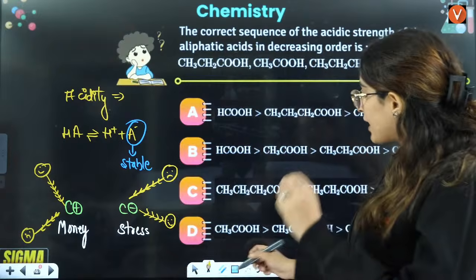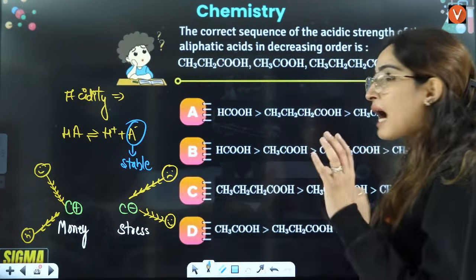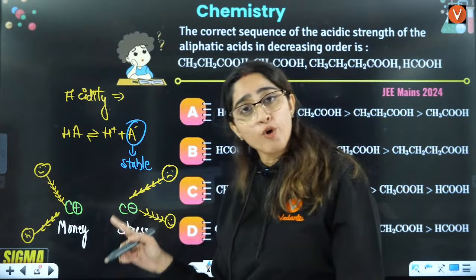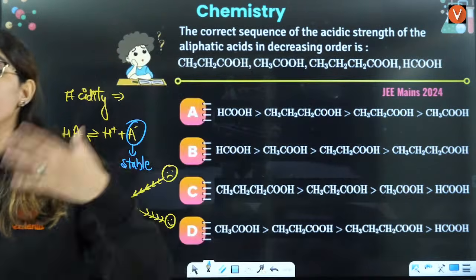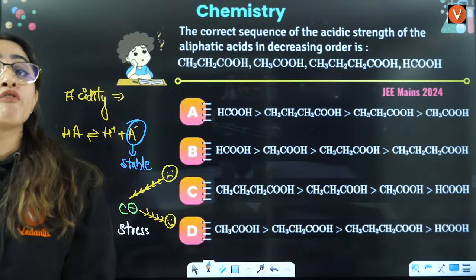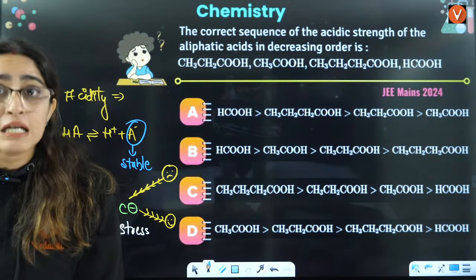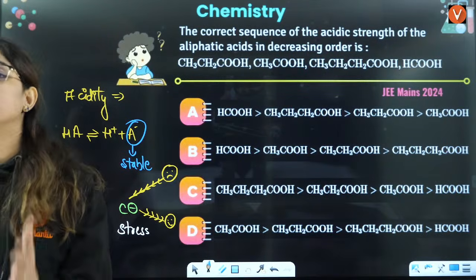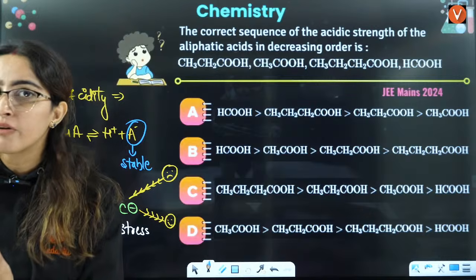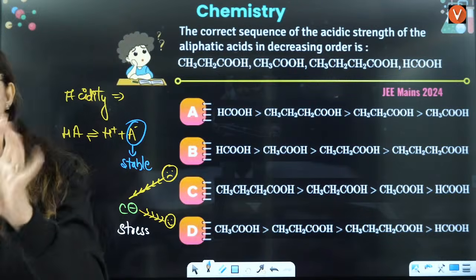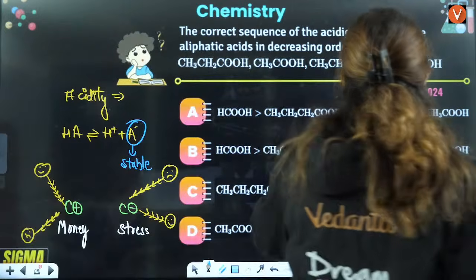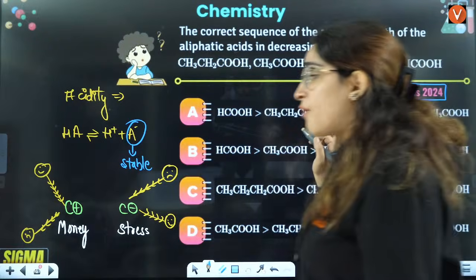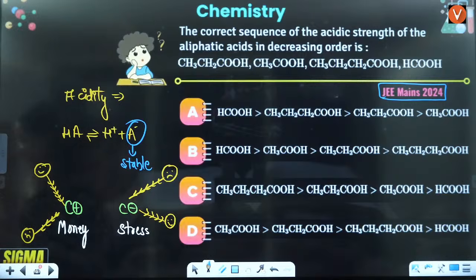So that means if I'm talking about the stability of a carbanion, all I'm looking for is the electron withdrawing group. More the electron withdrawing group, more the power of electron withdrawing effect, more the power of minus I, better will be the carbanion, more stable it will be. Stable carbanion means good acid, right? So this thing that they have asked in JEE 2024, a very, very stable question, right?